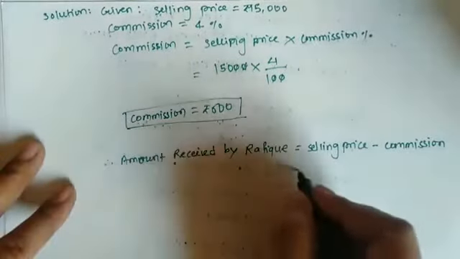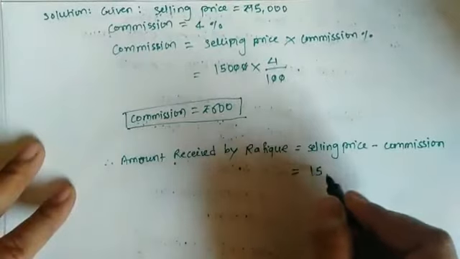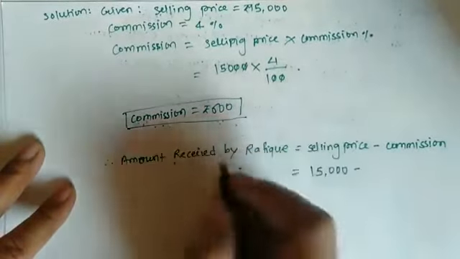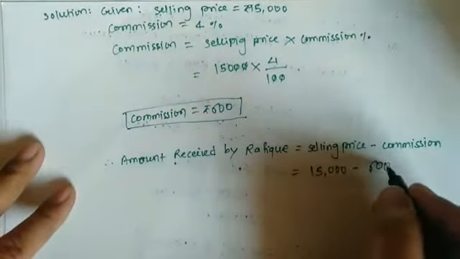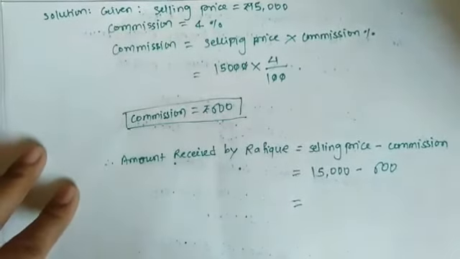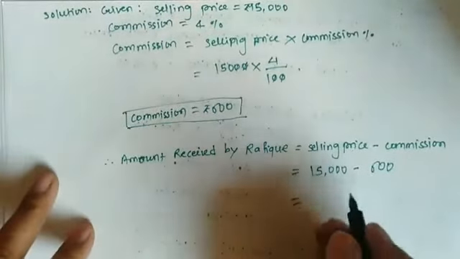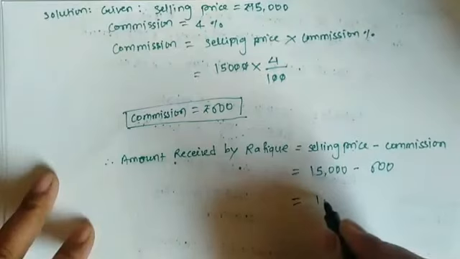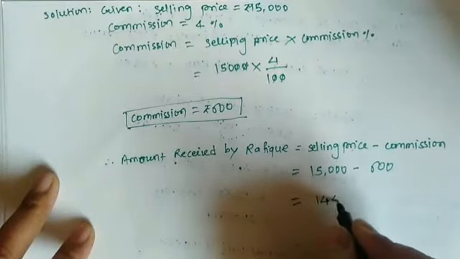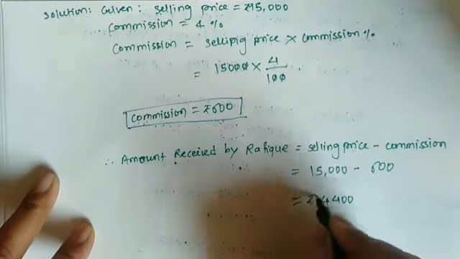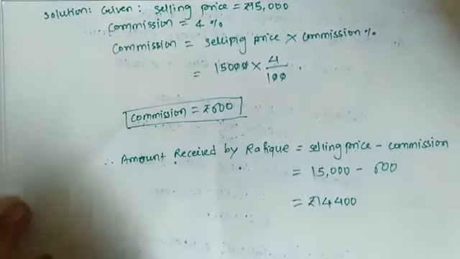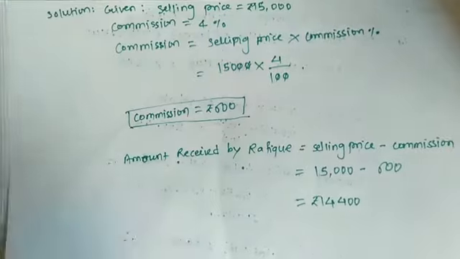Now put the values. Selling price is 15,000 minus commission 600. So the subtraction is 14,400 rupees. So therefore write down the answer line.